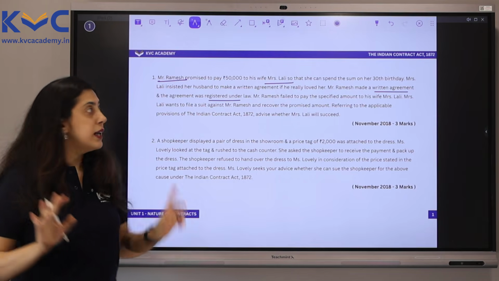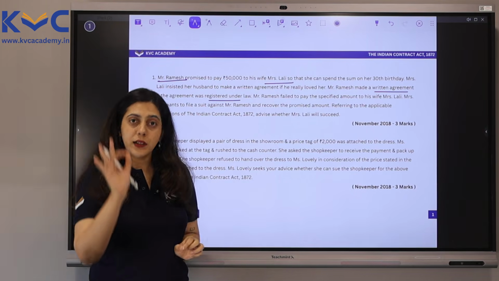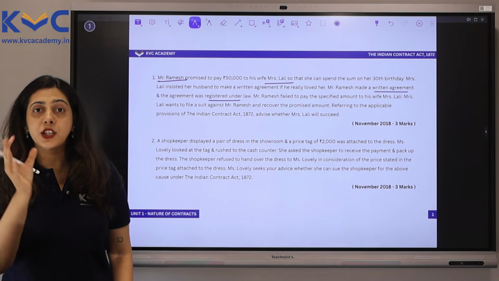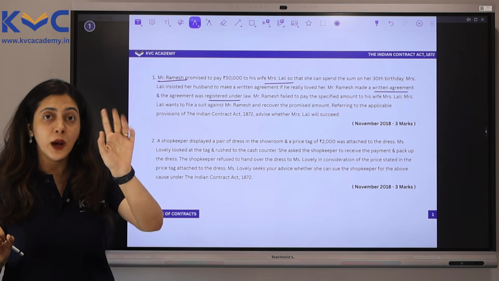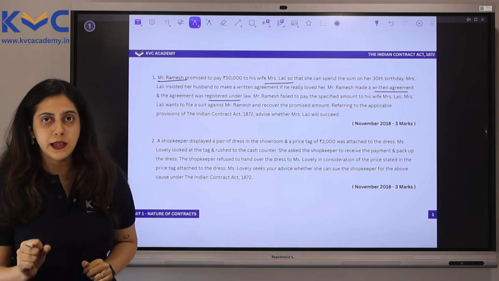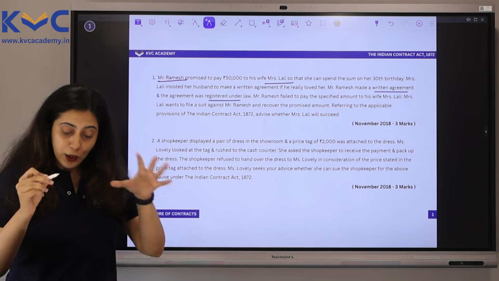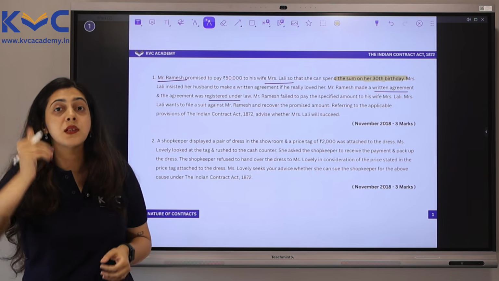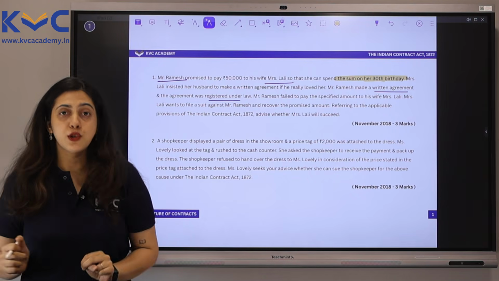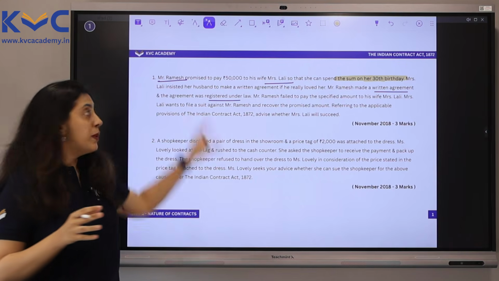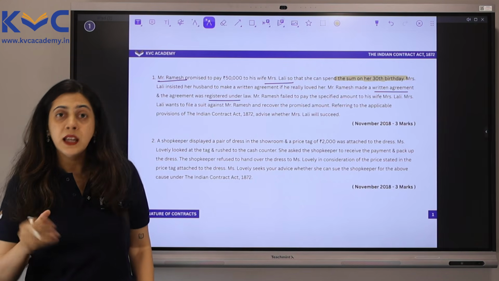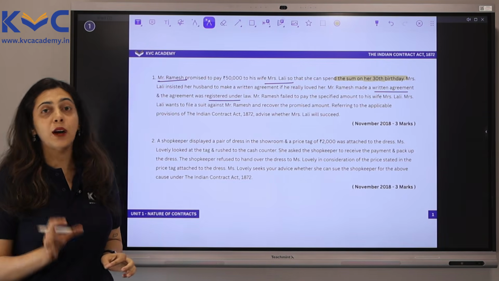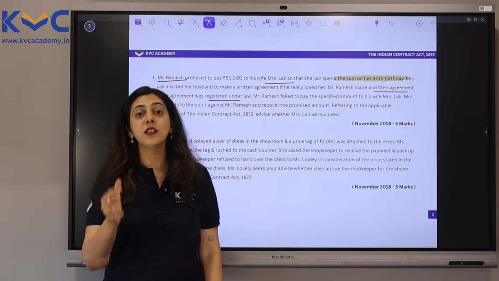Then, just to confuse you, they have also mentioned that this agreement is written and it is registered under law. So you are going to think in the direction that it can come under section 25 subsection 1, which is relating to exceptions to consideration. However, the real issue here is whether the intention of this contract is legal or social. And in this case, between Ramesh and his wife, Mrs. Lali, the intention was never to create a legal relationship because the purpose for which he promised her 50,000 rupees was so that she can spend the sum on her 30th birthday.